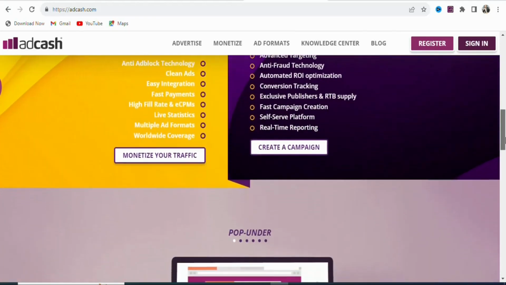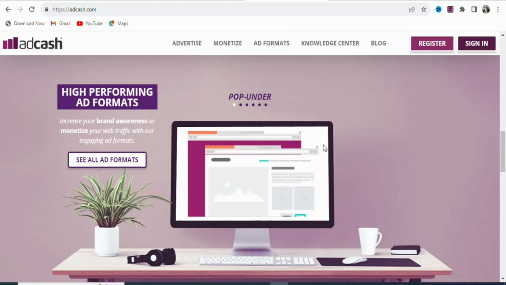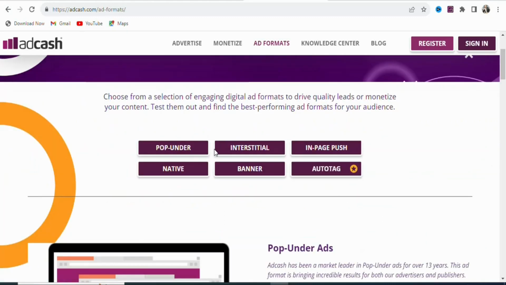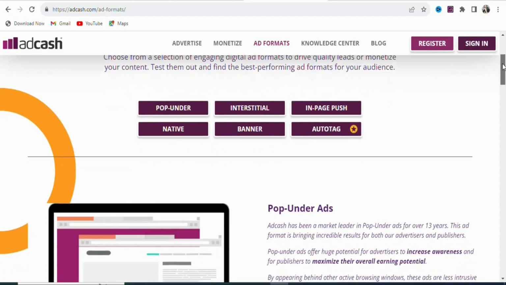They have different ad formats that you can select. You can see they have pop under and many others. If you click on ad formats, you see the different ad formats that you can use. You can see them here: pop under, interstitial, in-page push, native, banner, auto tag. So these are the ad formats that you can use to promote your affiliate link.